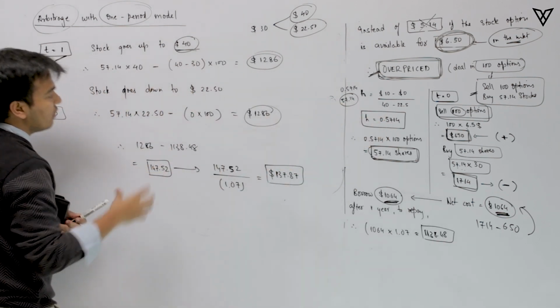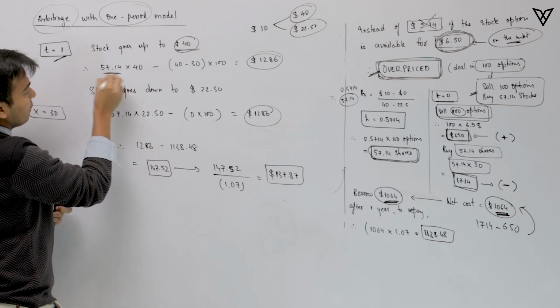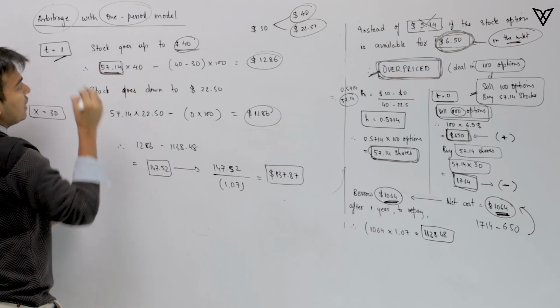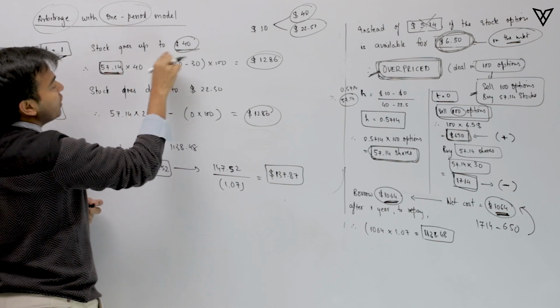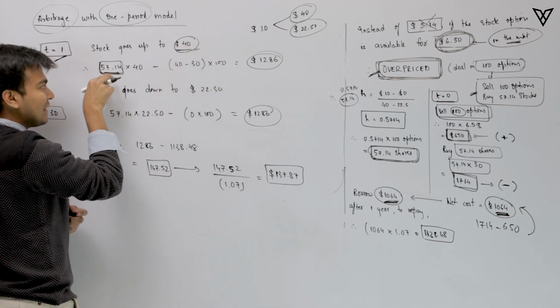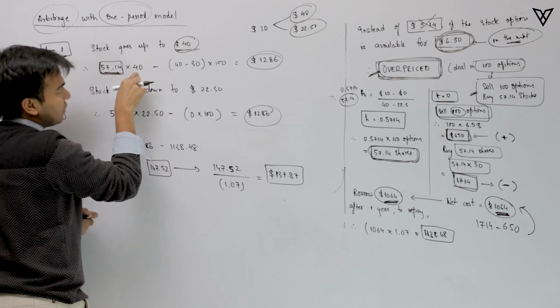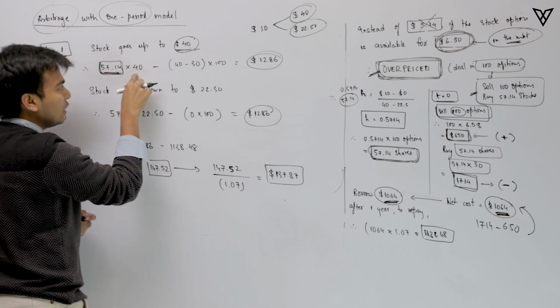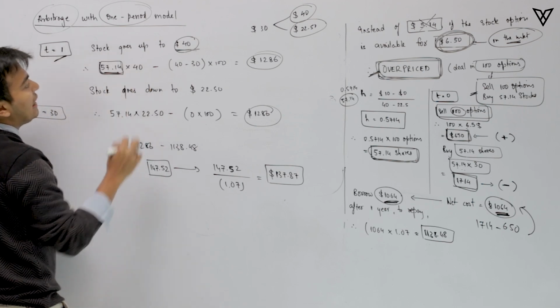We were holding 57.14 stocks. These many shares I had, and these shares have gone up to the value of $40. So my portfolio value would be the shares that I have into its value. So 57.14 into its value, that is $40, less